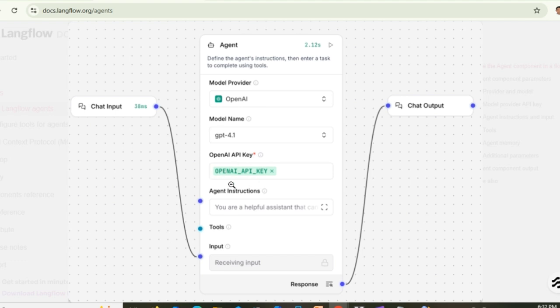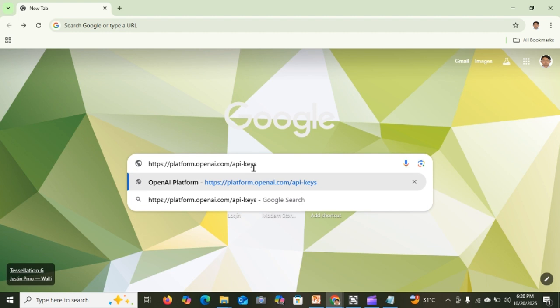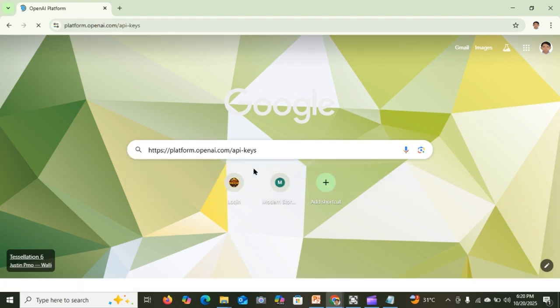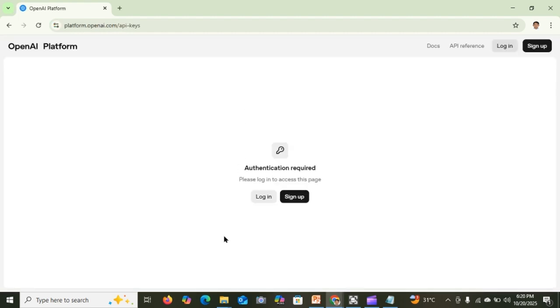An important matter is to include the secret API key as the OpenAI API key within the agent node. As a beginner, you can use this link to get your OpenAI API key.